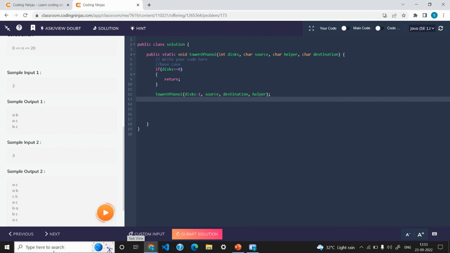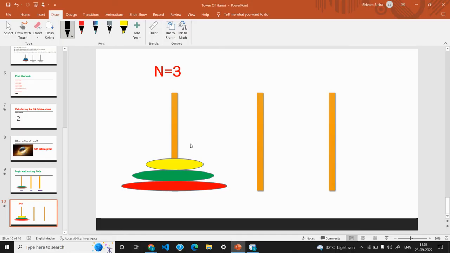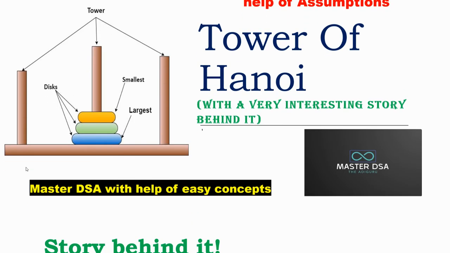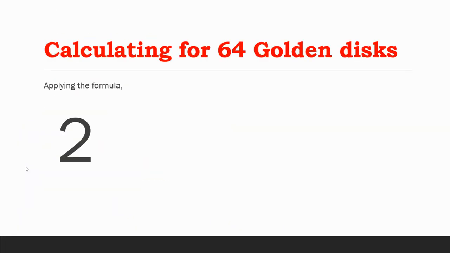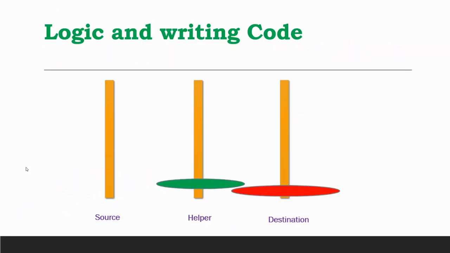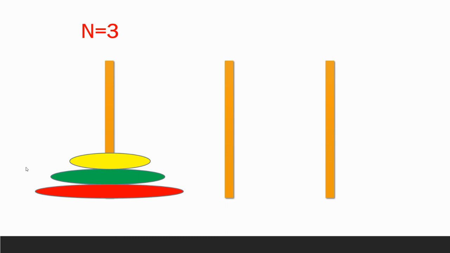After that, let me go through this PPT again. I'm going to the last slide, and I will show you the same thing again. Like we have n is equal to 3. What we decided, we will move this n minus 1 disk, that is these 2 disks, right? N minus 1, that is 2.